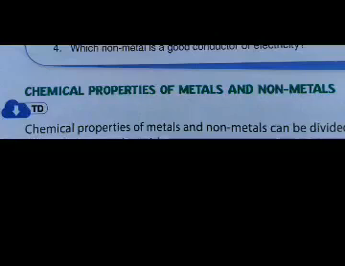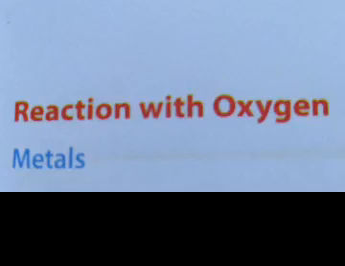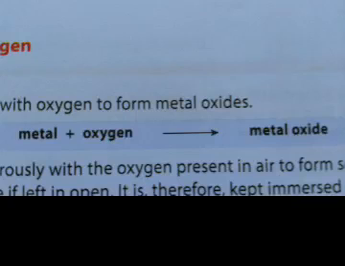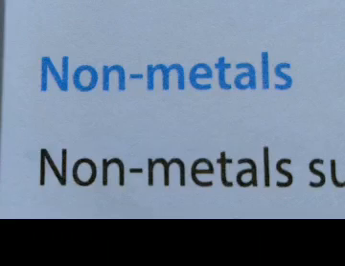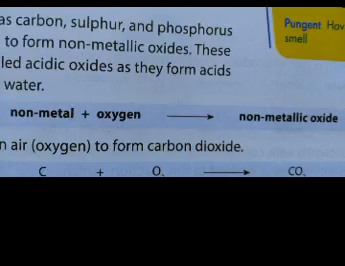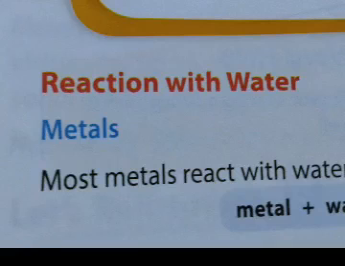Previously, we have already learned about the chemical properties of metals and nonmetals and tried to distinguish them based on their reaction with oxygen. Metals react with oxygen to form metal oxides, which are usually basic in nature and turn red litmus into blue. Nonmetals react with oxygen to form nonmetallic oxides, which are acidic in nature and turn blue litmus to red.